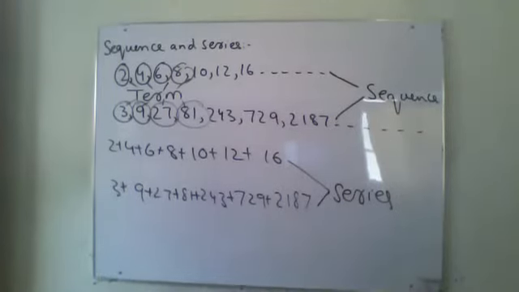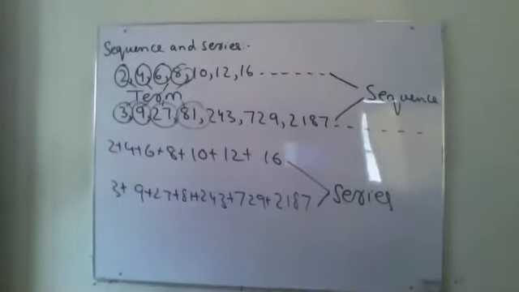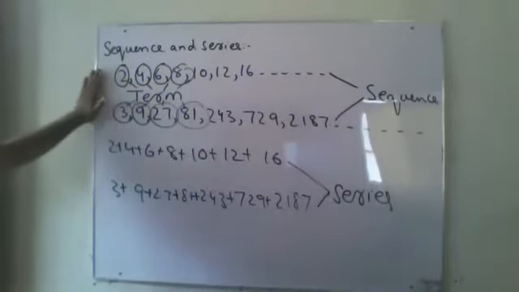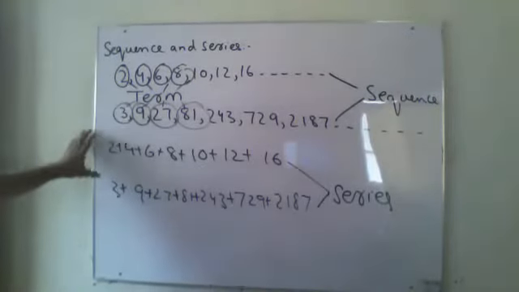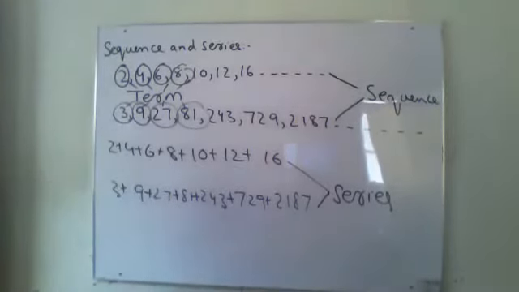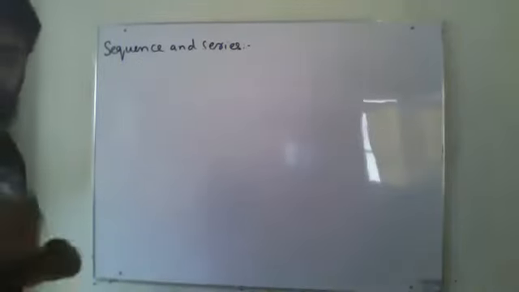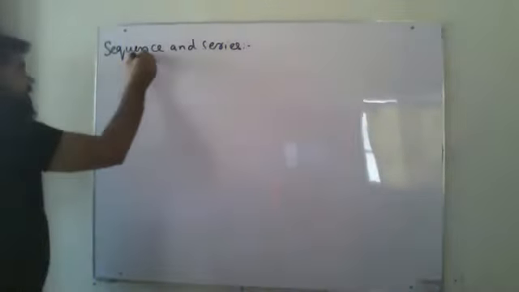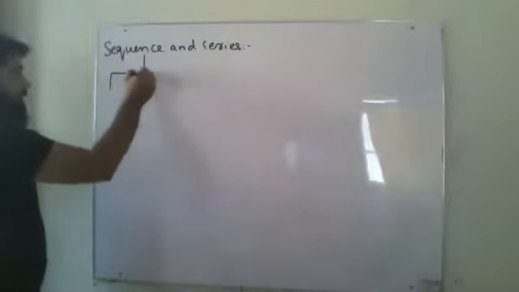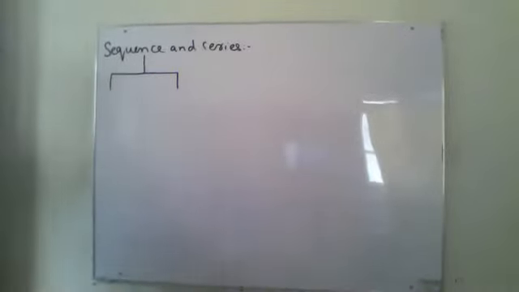Now, first of all, we are going to discuss sequence, and then we are going to discuss series. We have two different types of sequence which are part of your syllabus.